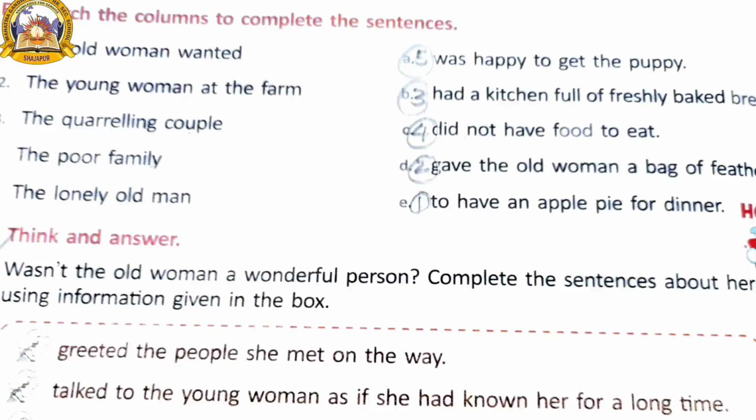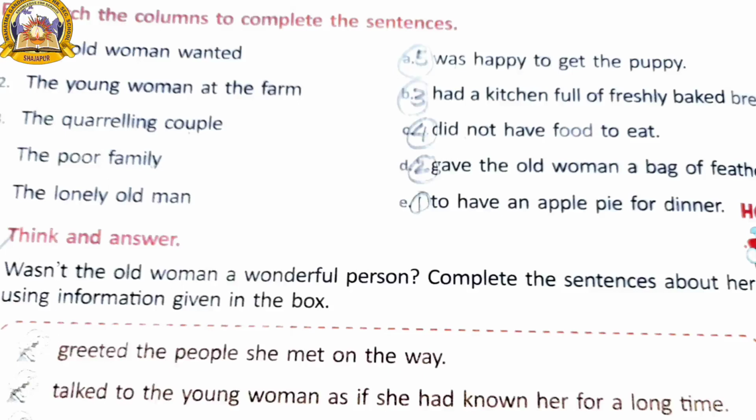This I will send in PDF also. I will just explain about it. What did the old woman want? To have an apple pie for dinner. Next one, the young woman at the farm gave the old woman a bag of feathers.